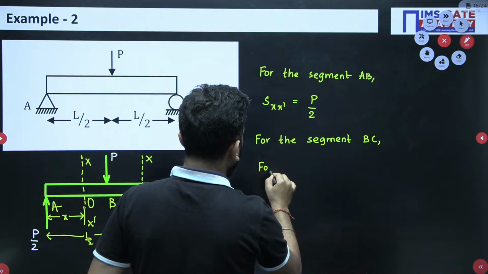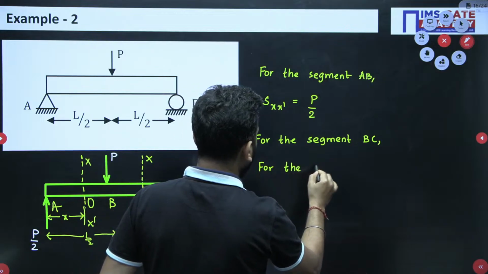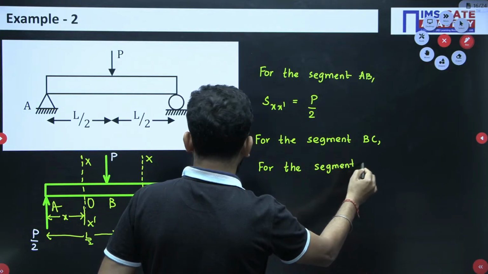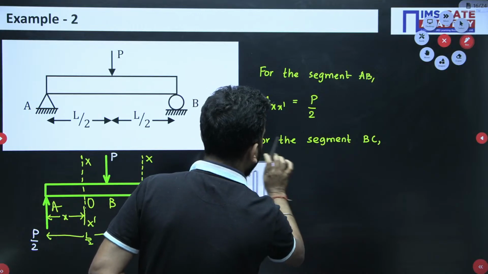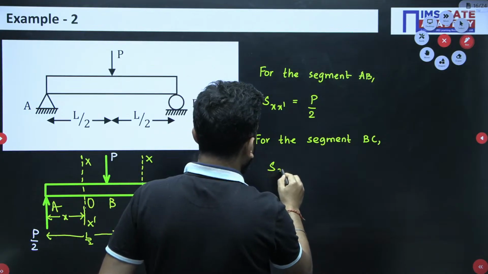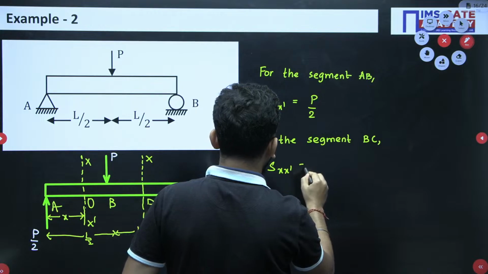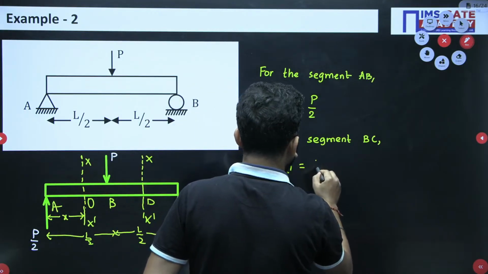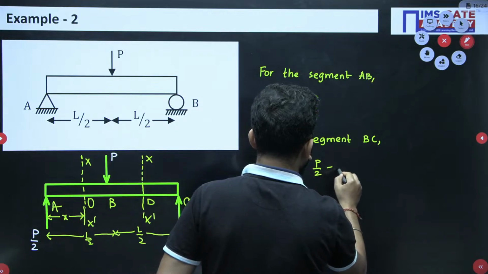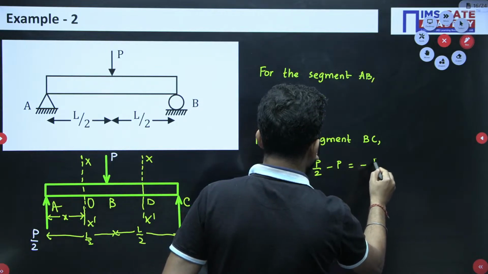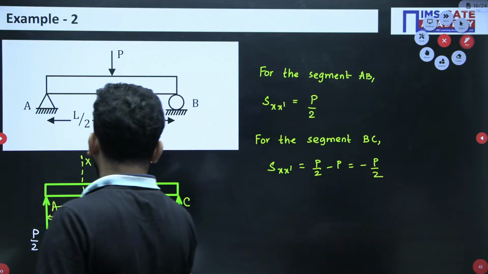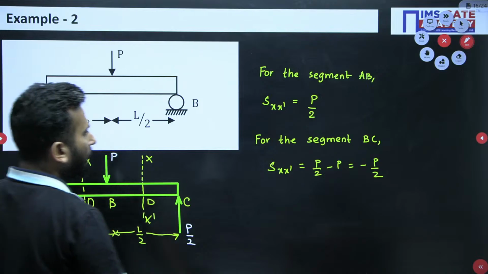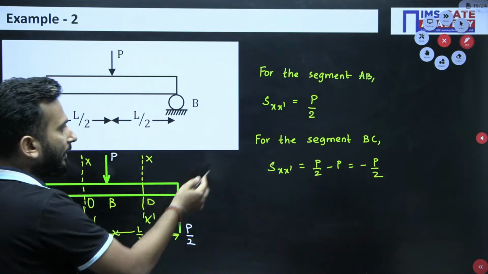For the segment BC, P by 2 is there and one P is there in the downward direction, so it is P by 2 minus P, which comes out to be minus P by 2. So for the segment AB, your shear force is P by 2. For the segment BC, your shear force is minus P by 2. Fine, and this is constant in nature.